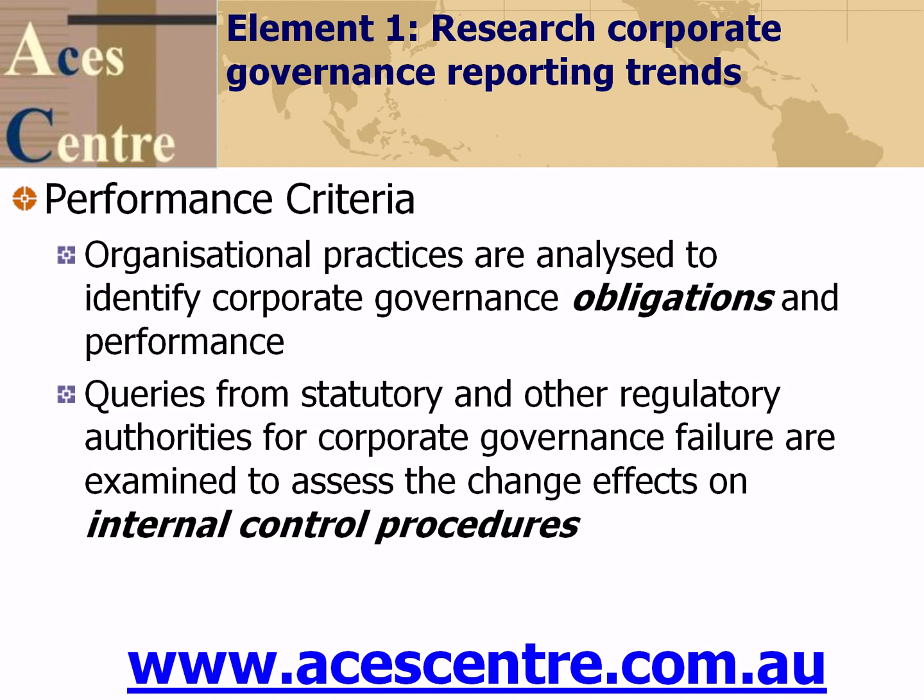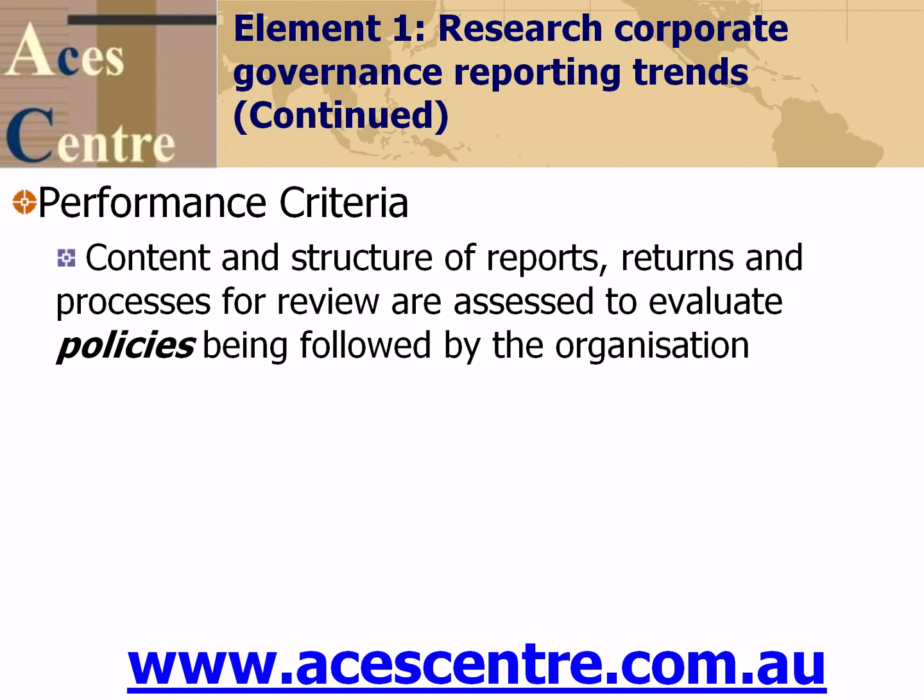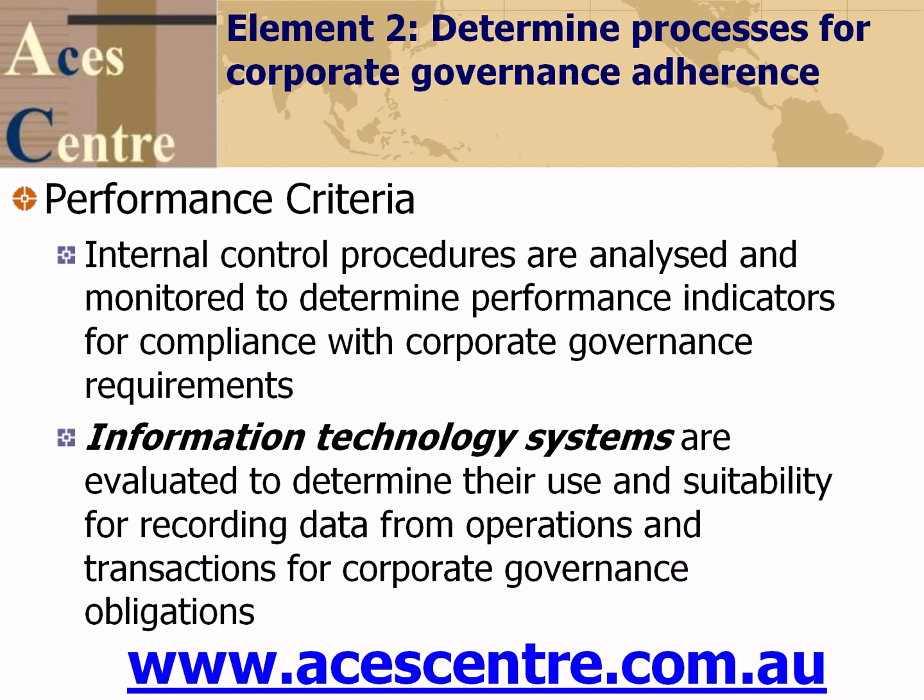Element 1. Research corporate governance reporting trends. This will assess the following performance criteria. Organisational practices are analysed to identify corporate governance obligations and performance. Queries from statutory and other regulatory authorities for corporate governance failure are examined to assess the change effects on internal control procedures. Content and structure of reports, returns and processes for review are assessed to evaluate policies being followed by the organisation.